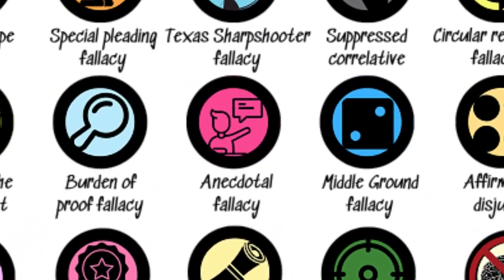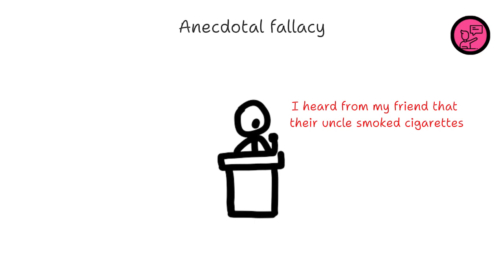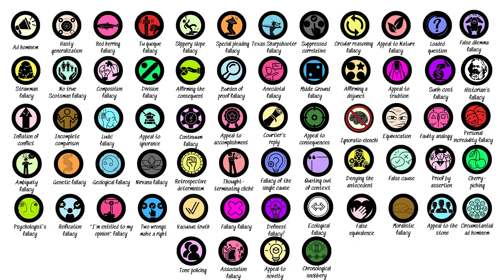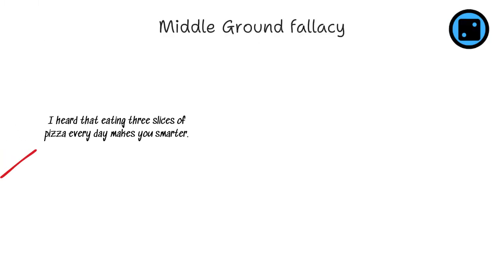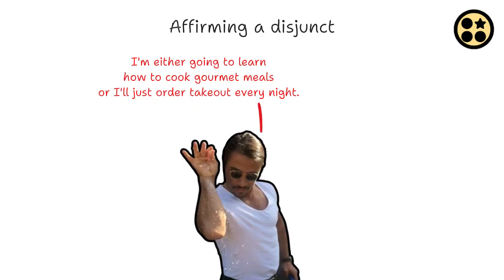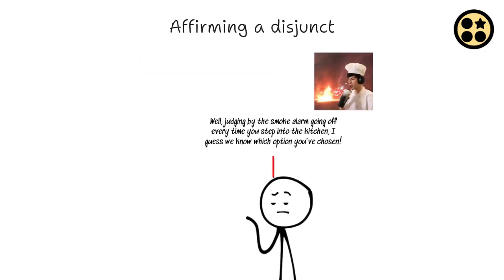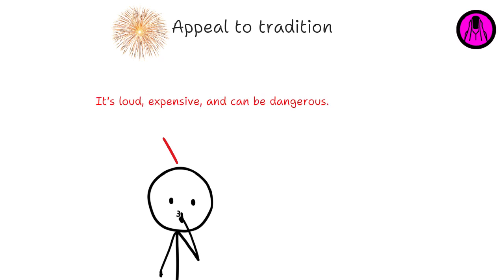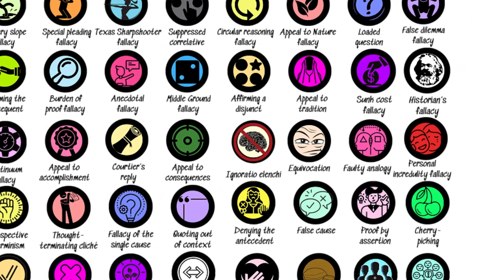Anecdotal fallacy: it occurs when people use their limited personal experience to draw sweeping conclusions about a given topic. Middle ground fallacy: the fallacy that the truth is always in the middle of two opposites. Affirming a disjunct: it occurs when, given an either-or scenario, you wrongly assume that if one statement or outcome is true, the other one cannot be true. Appeal to tradition: it happens when we ignore the evidence that we should change because we have been doing something for a long time.